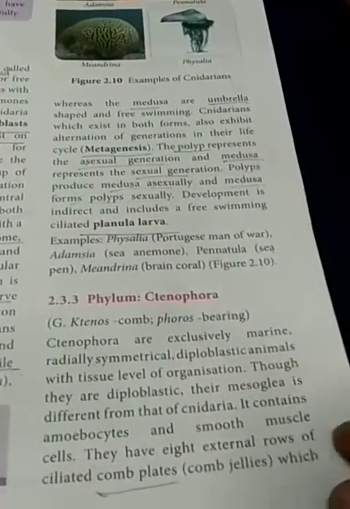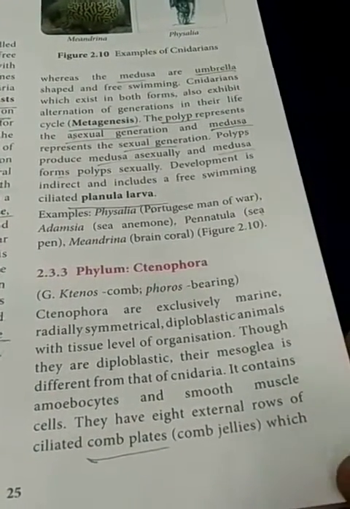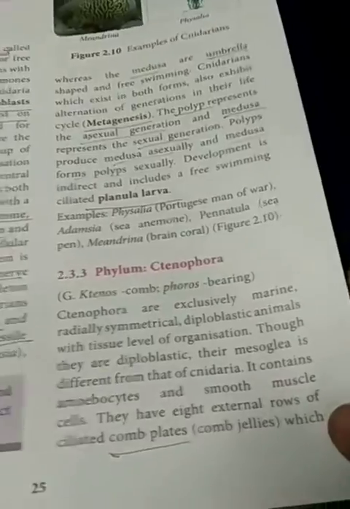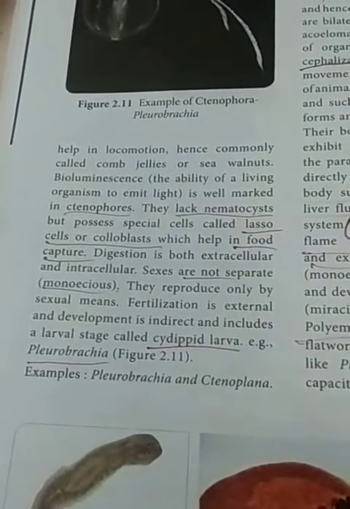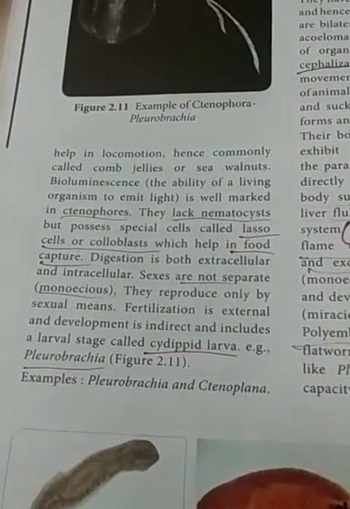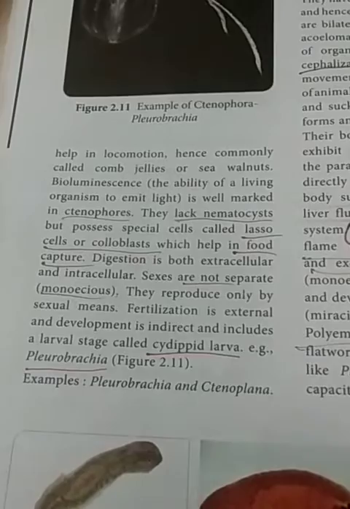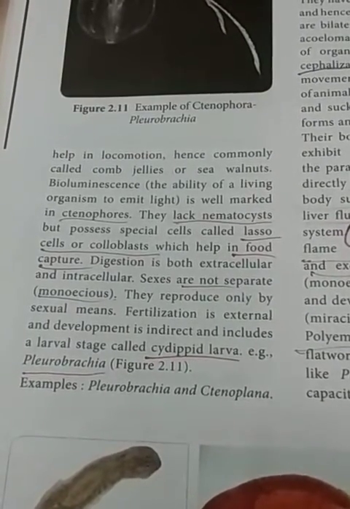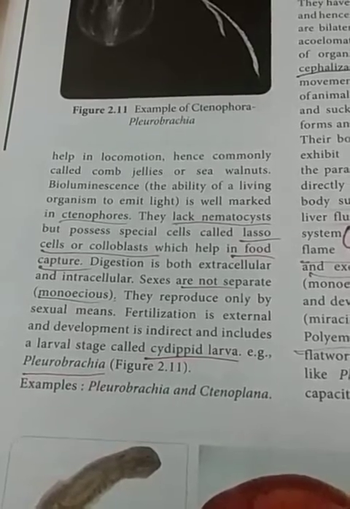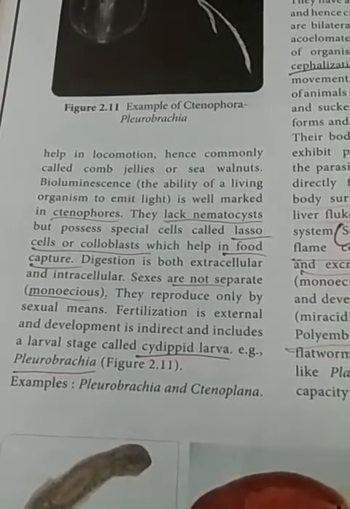Then phylum Ctenophora. These organisms also live only in water, marine water. Here also a special type of cell is present. What cell? Lasso cells or colloblast cells are present. They use those cells to capture food. Then it is also indirect development, with a larva, the cydippid larva.